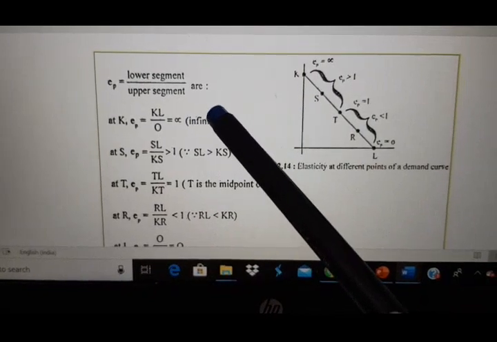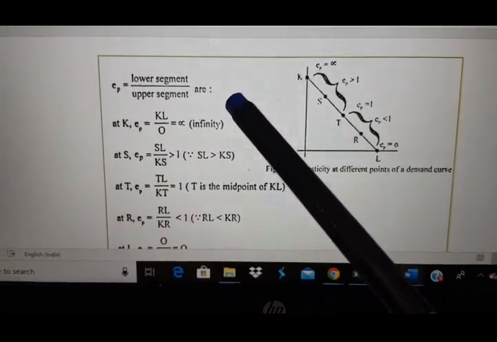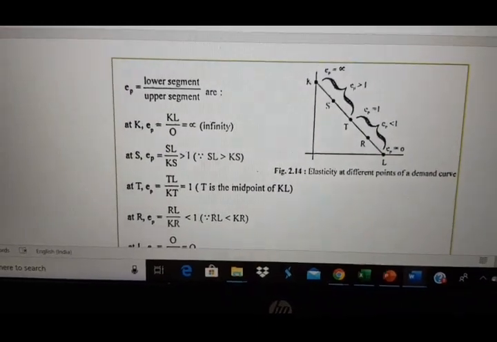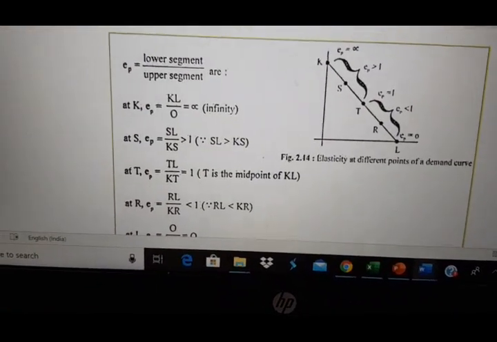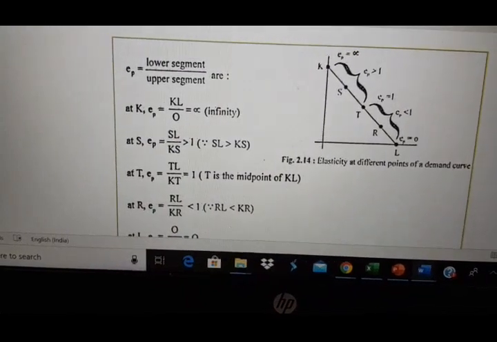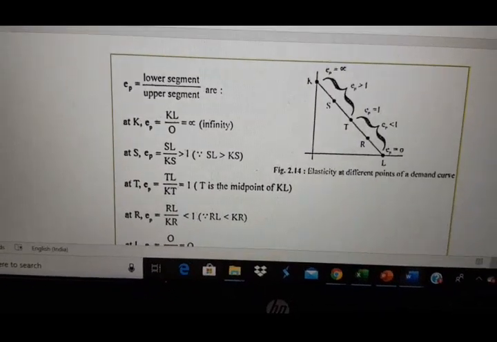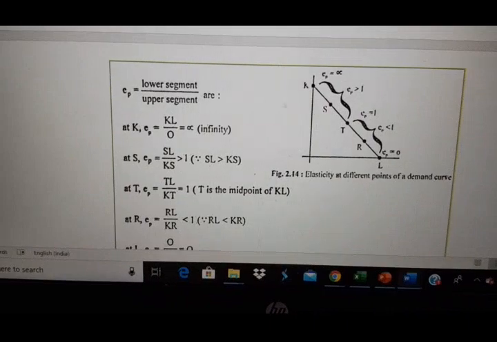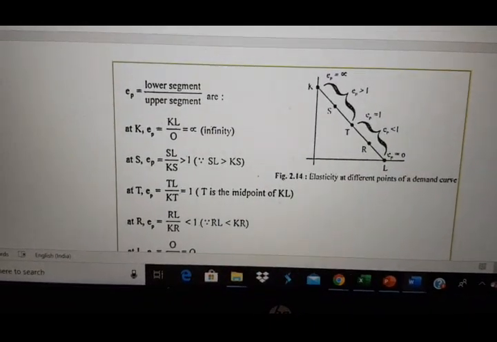This position is called completely elastic demand, or perfectly elastic demand. What does it mean? It means if there is a 1% change in price, demand will change to infinity. This is not a realistic situation, and this doesn't happen in real life.